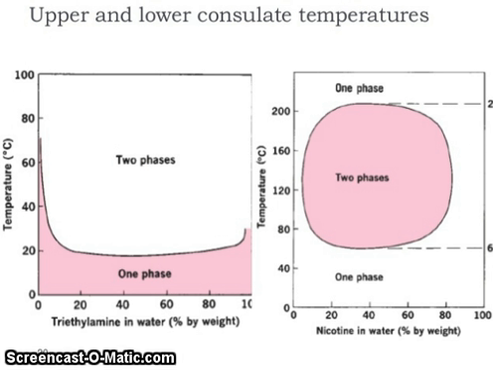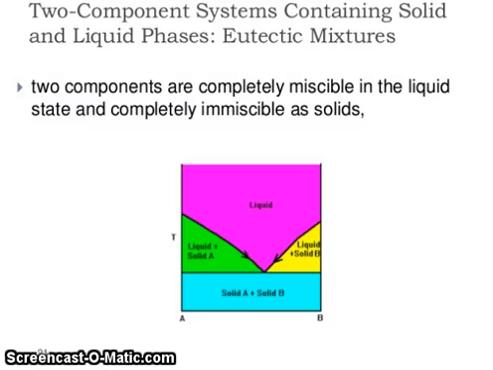Now upper and lower consolute temperature. Temperature versus triethylamine in water percentage by weight, one phase, and then you can see they started out two phase, and you can see nicotine in water percentage by weight, two phase, one phase. Temperature versus nicotine in water.